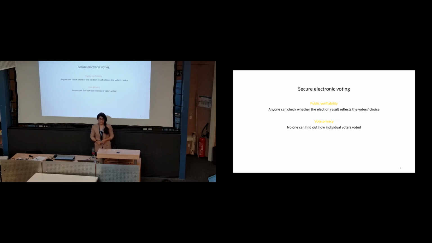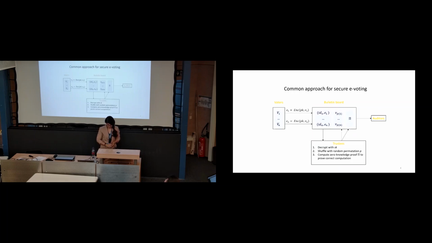However, electronic voting on its own is not enough. We require electronic voting to be secure. But what does secure mean? Secure means that it has to satisfy two important properties. The first one is public verifiability, which means that each voter has to be able to confirm that her vote is reflected in the final result of the election. And vote privacy means that no one has to be able to link a vote to the voter. Now the question is how we can realize these two properties at the same time in electronic voting, which I'm going to explain next.